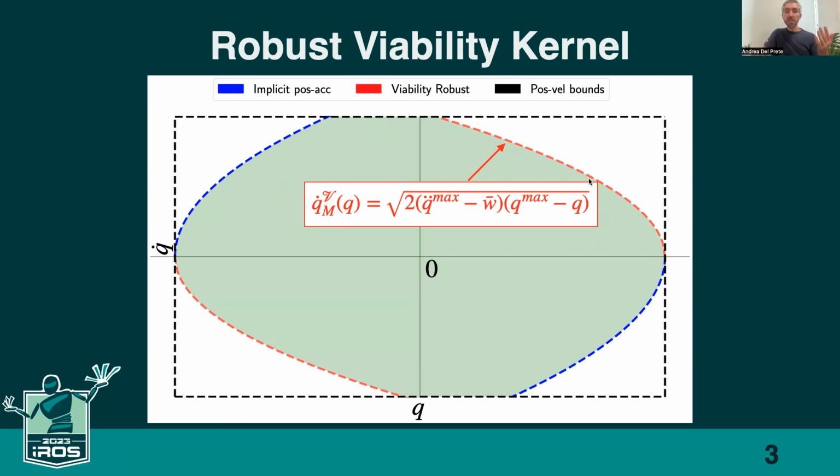So given that the system dynamics we are considering are linear and the disturbances are additive, we can analytically compute the robust viability kernel for this system. And for instance, you can see in this equation the maximum velocity for being robustly viable.